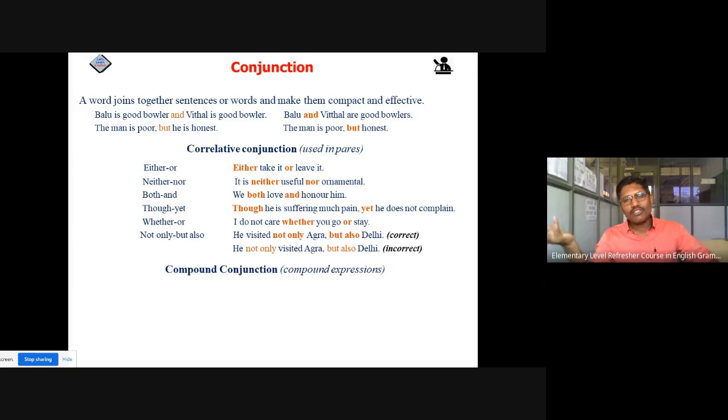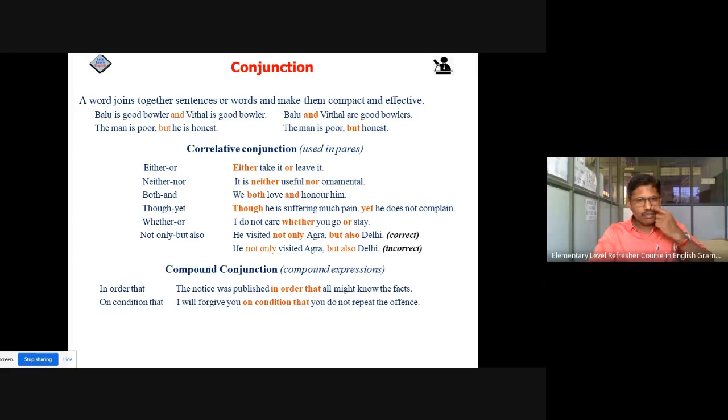Now let's see compound conjunctions, which are used to express compound expressions. For example, in order that. The notice was published in order that all might know the facts. So in order that is the conjunction which joins two clauses. Okay. On condition that: I will forgive you on condition that you do not repeat the offense. As well as: Rama as well as Govind was present there.